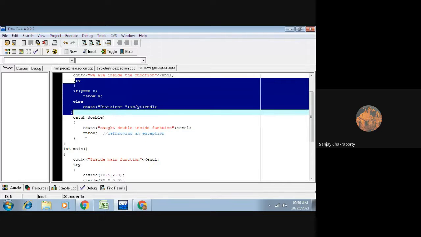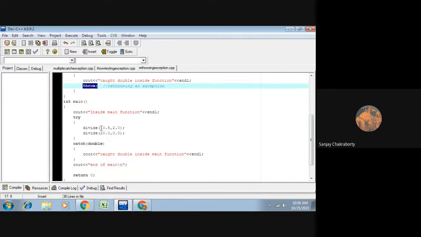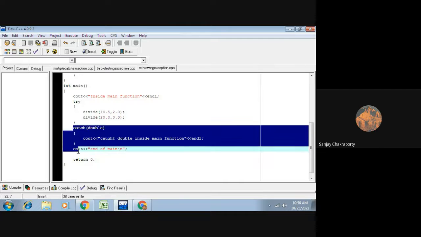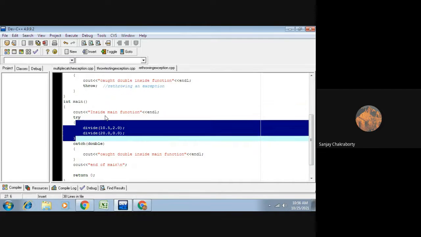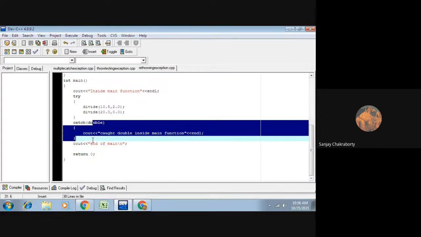But within this catch block, we have seen that another exception is being rethrown, that is throw. And this rethrown exception will be handled by the main catch block. Why? Because this try block will generate the exception, and this catch will be responsible for handling the rethrown exception.